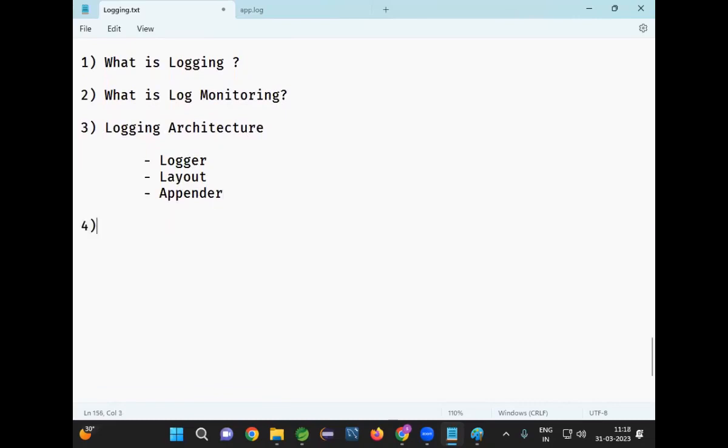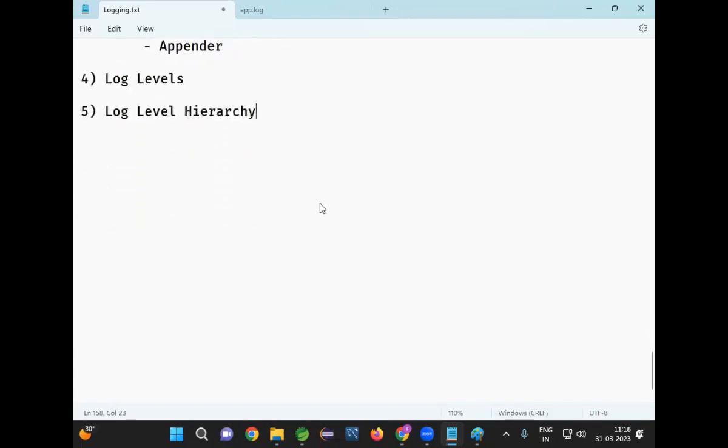Now, we understood log levels also. What are the levels available? Trace, debug, info, warn, error, fatal. But is fatal supported or not supported? Up to error, we have the support in logback. Log levels available. And do you know the log level hierarchy?